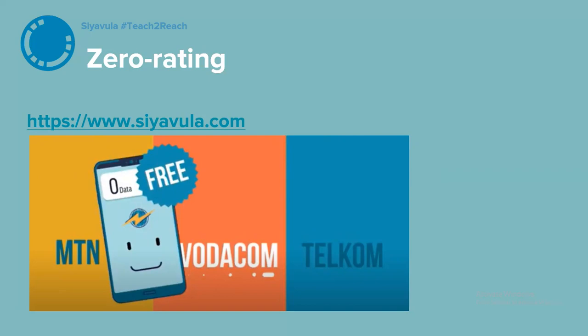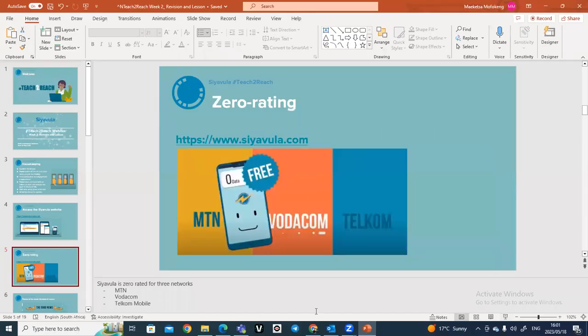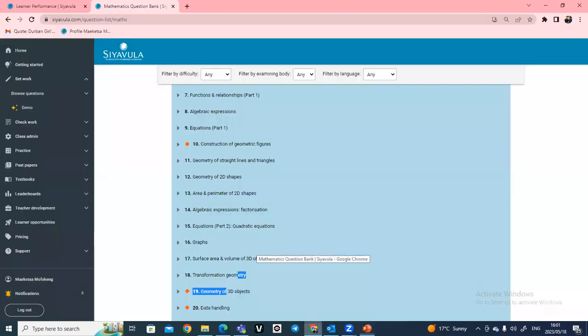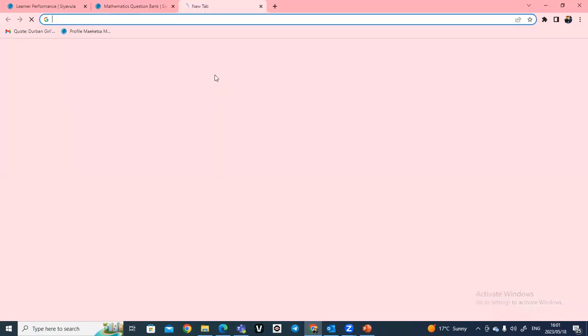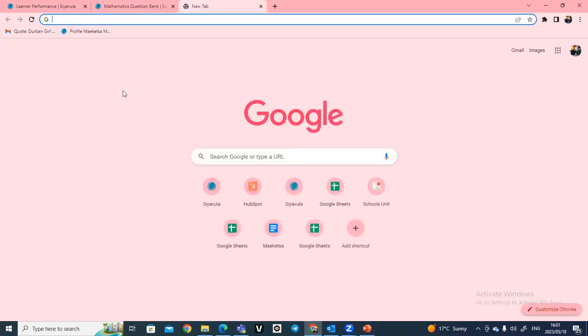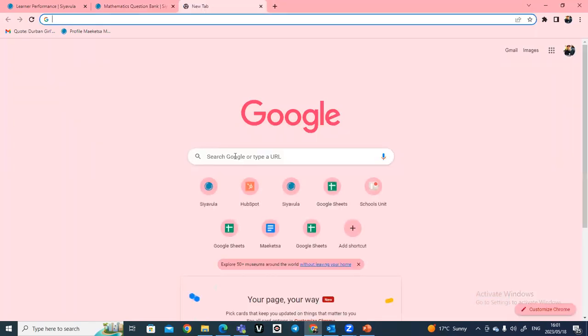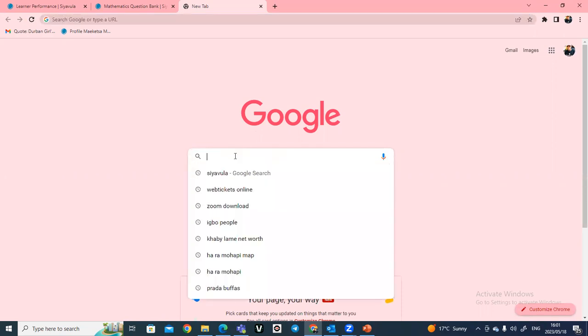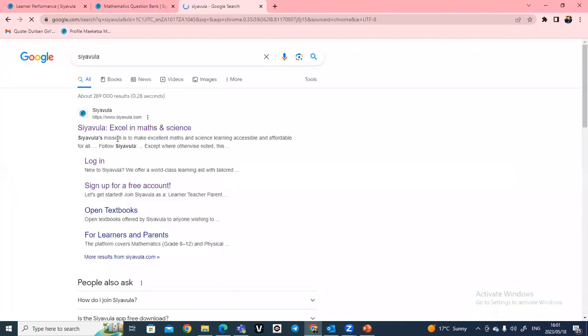Another tip that I use: I'll go to my search engine, in this case Chrome. I know some learners come here on Google and type in Siyavula. If you type in Siyavula like this, Google will try to find anything related to Siyavula, and by doing that it's going to use up your data.